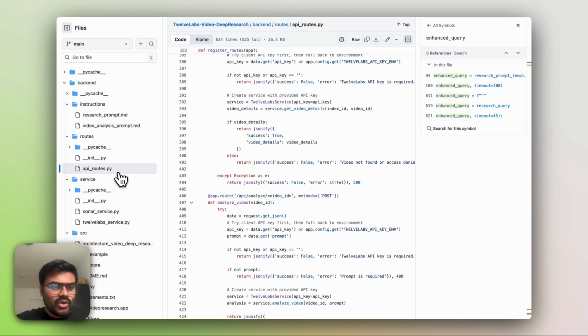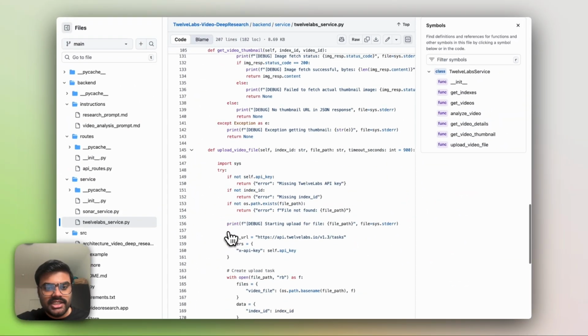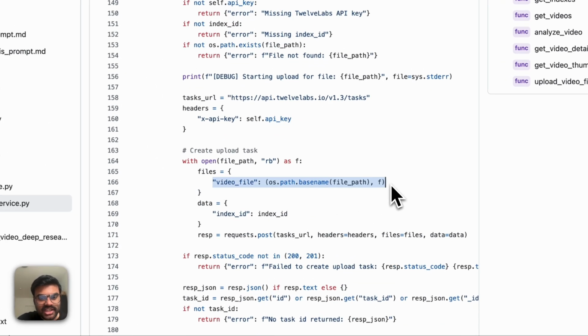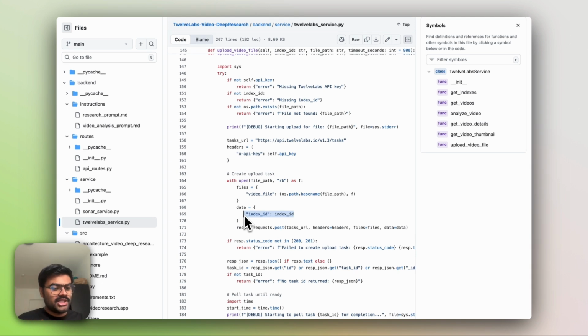If you look at the upload feature, you can directly come to the 12labservice.py, and here you can see the upload video file. Here we first have the upload task, where we configure the video file path, and here is the index id which we need to provide in the environment, associated with the default one.